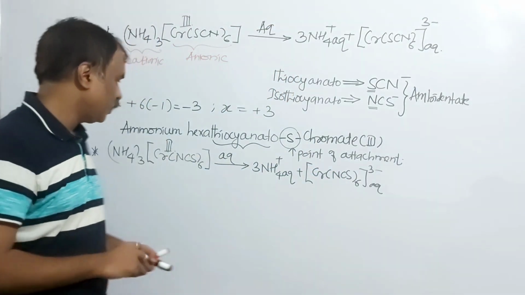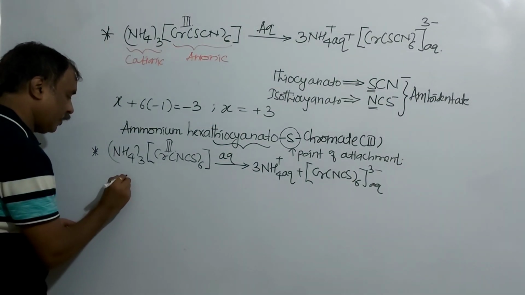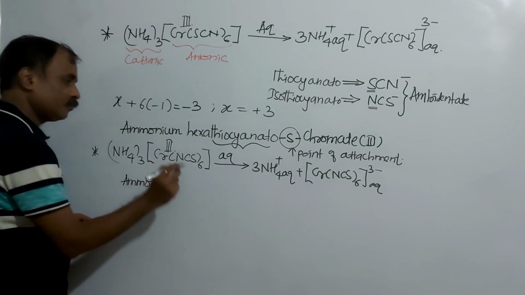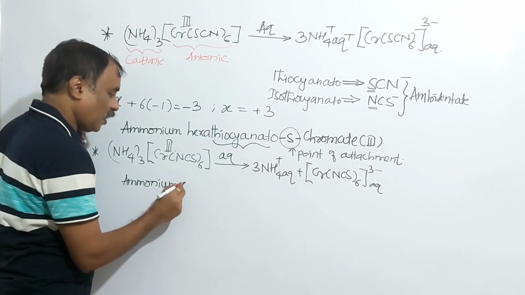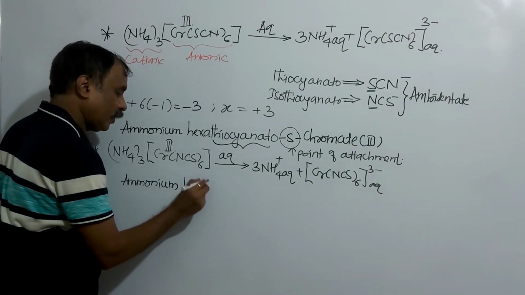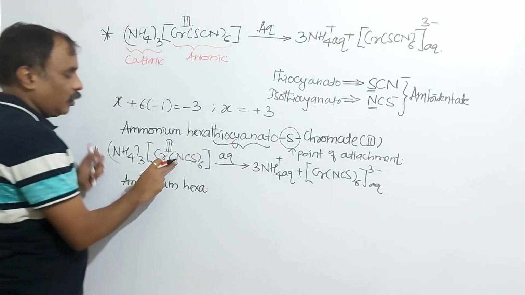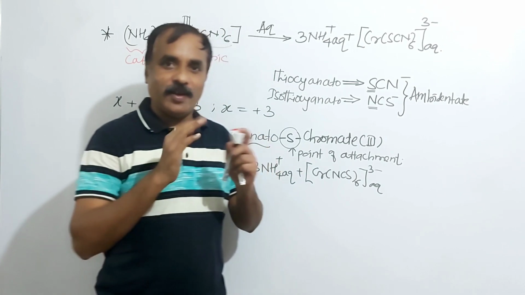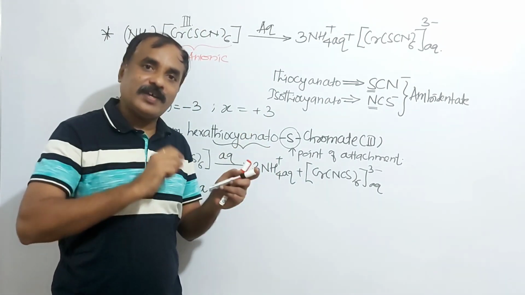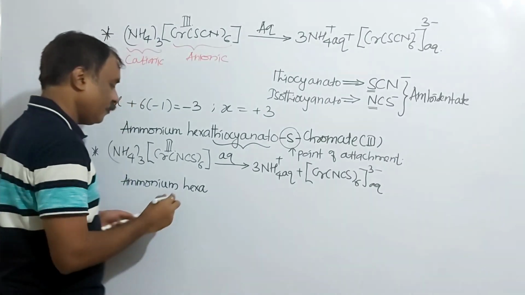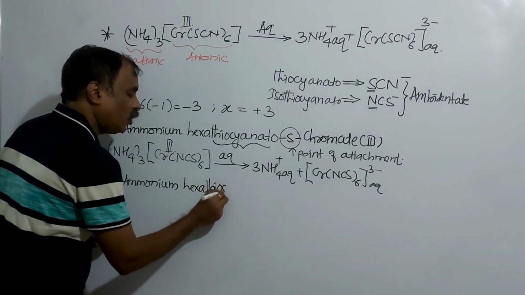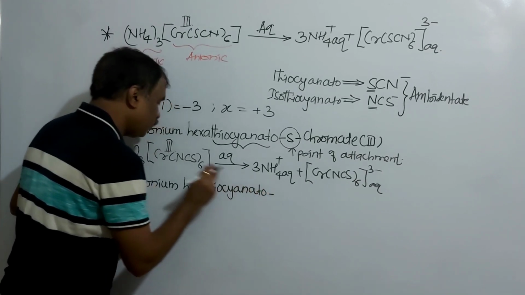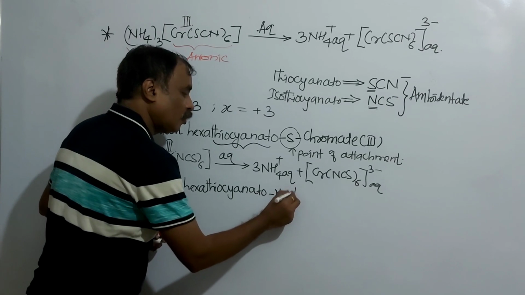So first the name of the cation, ammonium. Here the cation is ammonium. Little gap, space, hexa. NCS minus is also thiocyanato, so you can write thiocyanato. If you want to write thiocyanato, then mention the point of attachment, that is, hexathiocyanato. Here the point of attachment is what? Nitrogen. Chromate.